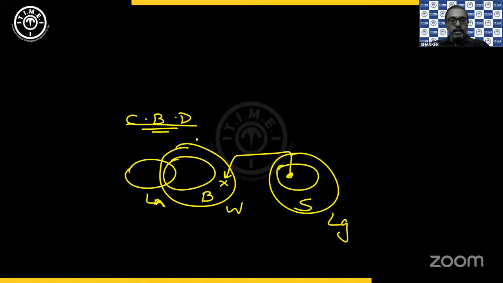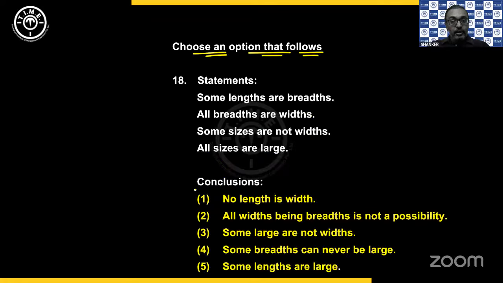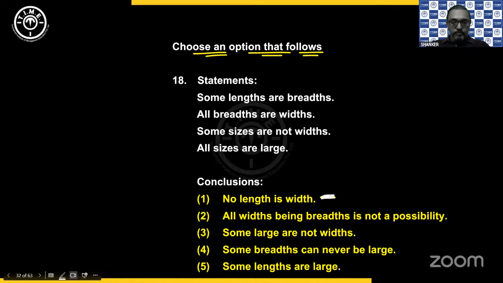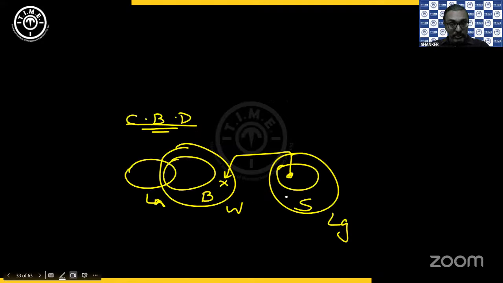So this is the combined diagram. So now let's see. The first is negative. Second is possibility. Third is negative. Fourth one. See, whenever you have can never be, please remember this.